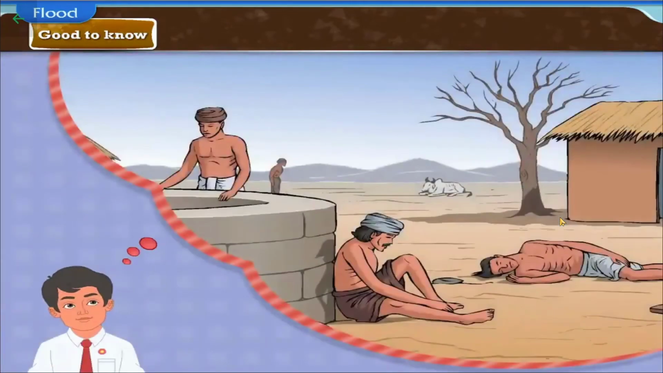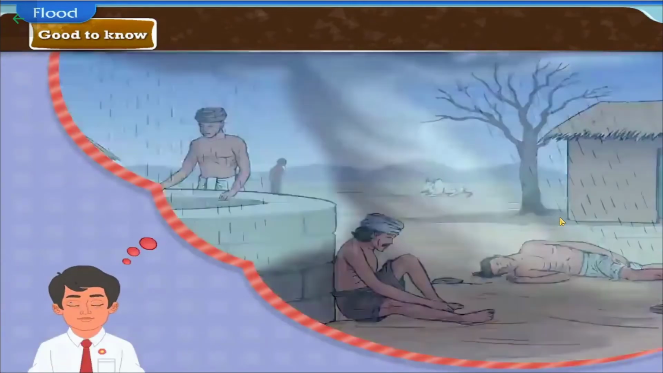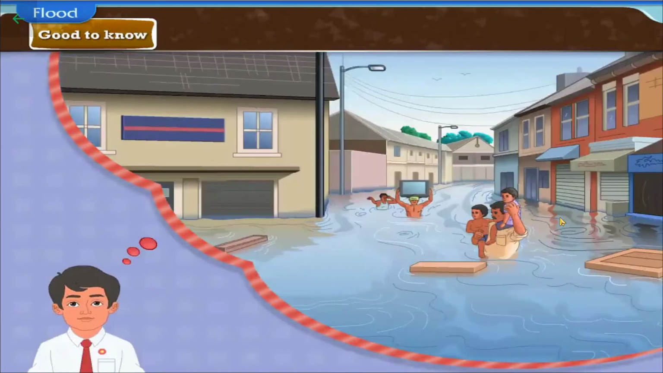Come, after studying about natural disasters like famine, cloudburst and floods, let us move on to study about one more natural disaster, that is, lightning.